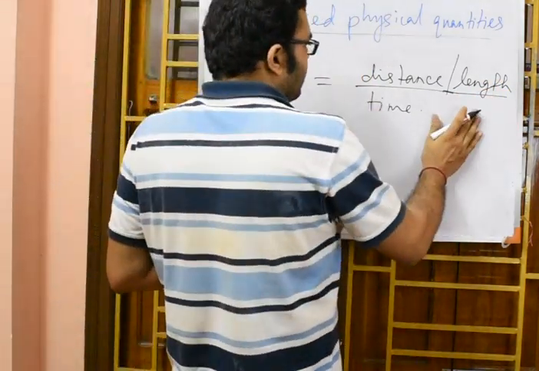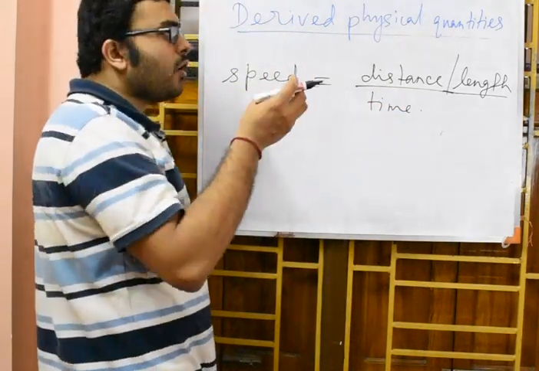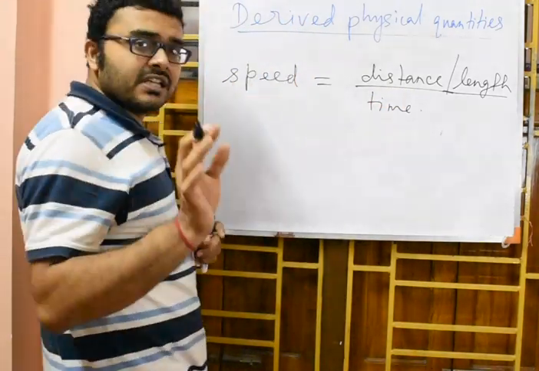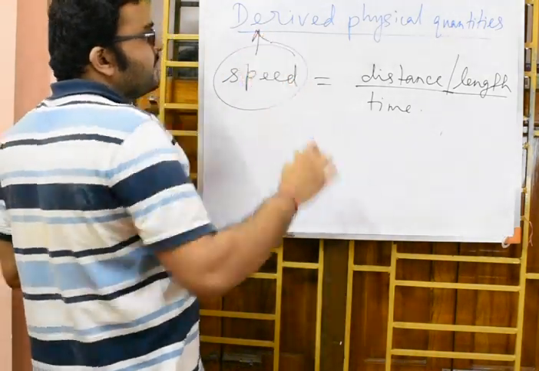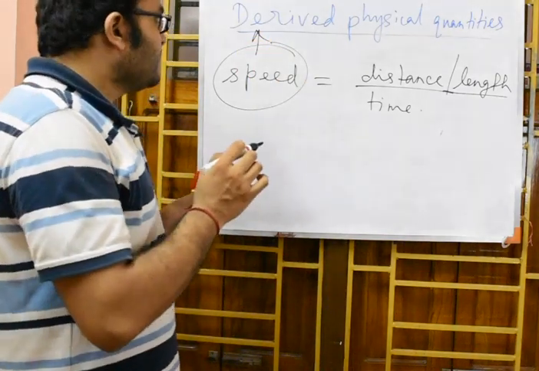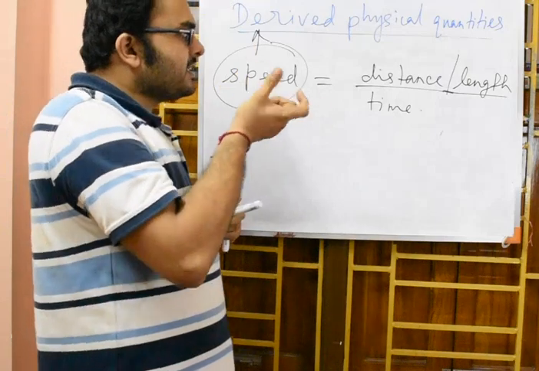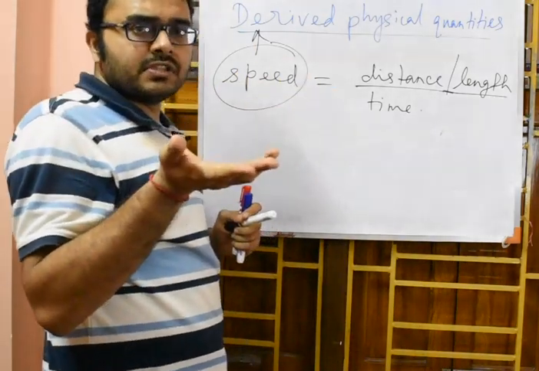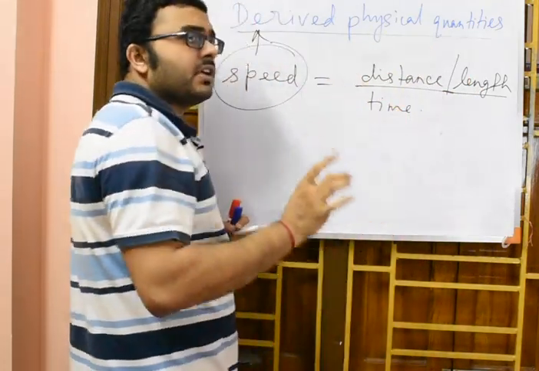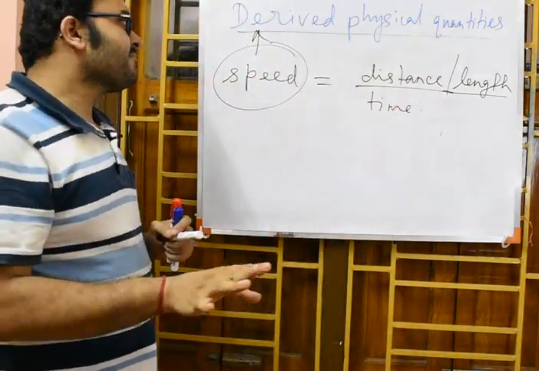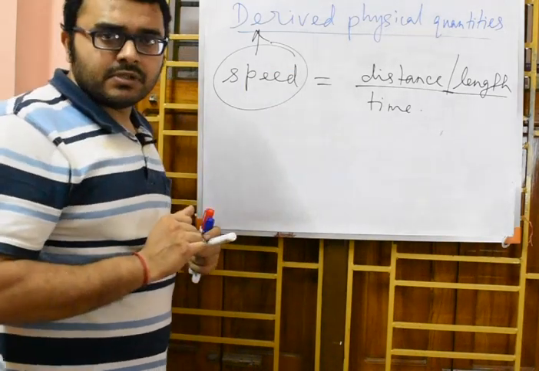Time is a fundamental physical quantity. So speed is expressed as a combination of these two fundamental physical quantities. That is why speed is referred to as derived physical quantity. I hope it is clear to you all that as we are expressing speed as a combination of two fundamental physical quantities, here those are the length and time. Both these are fundamental physical quantities, if you remember. So speed can be referred to as a derived physical quantity.